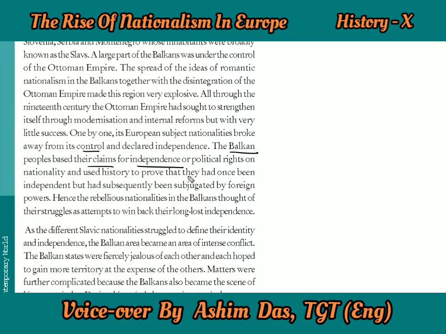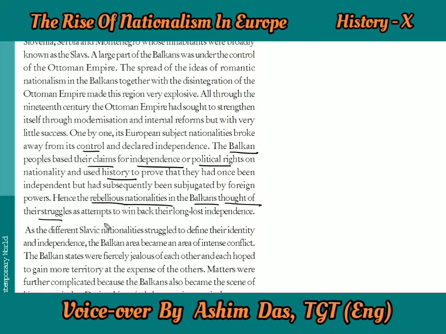And the Balkan peoples, why? Because so many different kinds of culture and language were there. That is why they based their claims for independence and political rights on nationality. They said that we had our ancient history to prove that we had once been independent, and we were always independent, but we had subsequently been subjugated and dominated by foreign powers later on, like the Ottoman Empire.